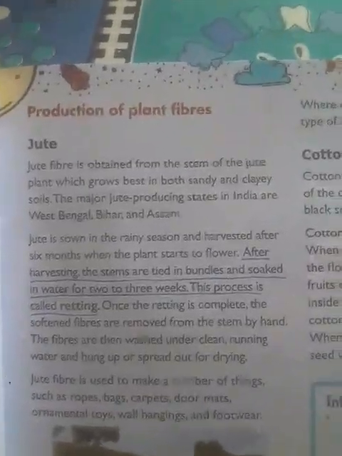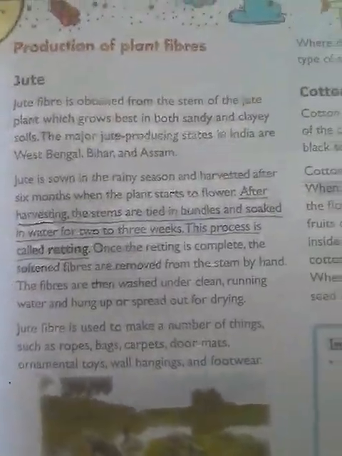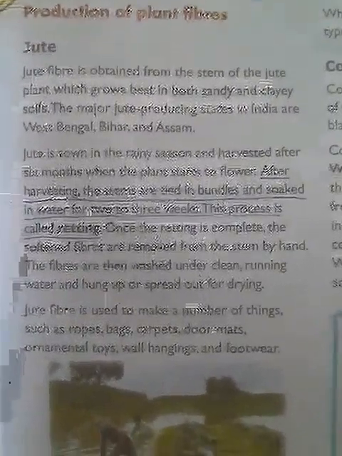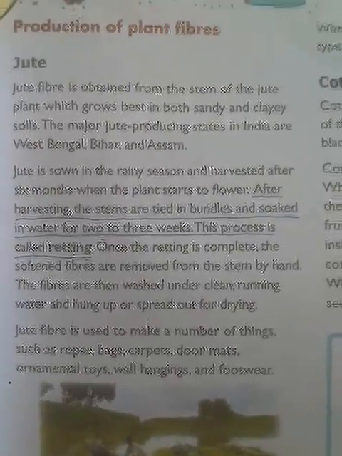Now we'll try to see the production of this fiber in case of plants. So how do plants make it? The very first example given to us out here is jute. Jute is a kind of plant with the help of which fibers are made. As you can see out here, jute is obtained from the stem of jute plants which grow in both sandy and clay soil.